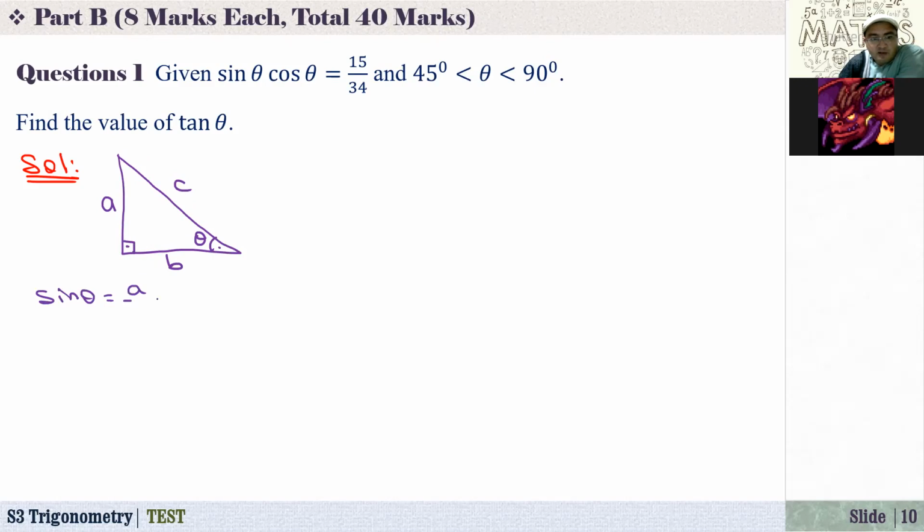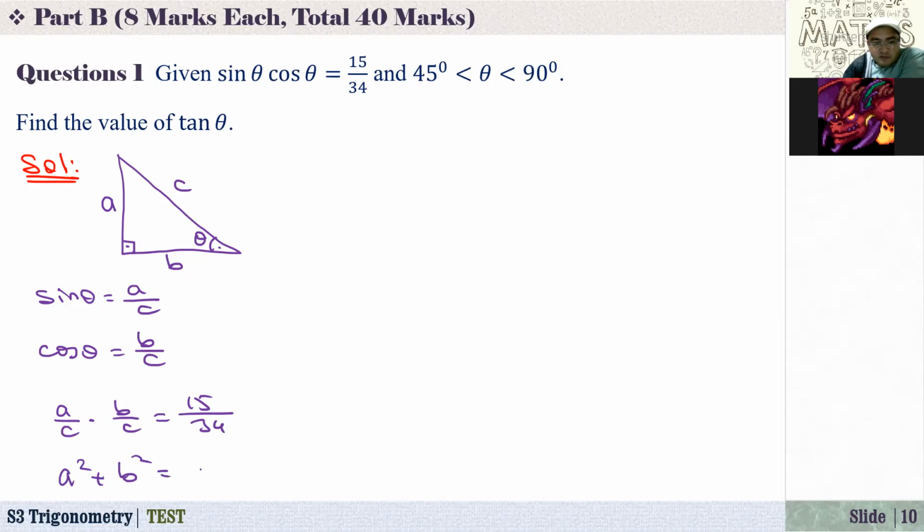That's equal to A over C, and the cosine of theta is equal to B over C. And what's given here? It's given that A over C times B over C is 15 over 34. And also we know that A squared plus B squared is equal to C squared. Okay, these are the given conditions.